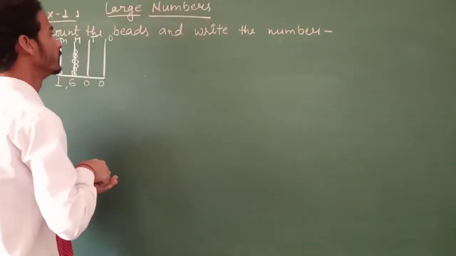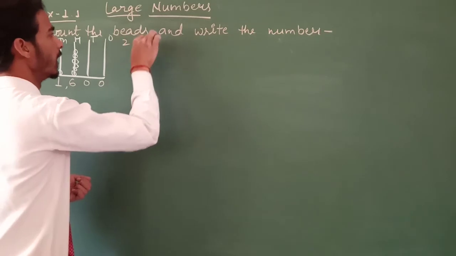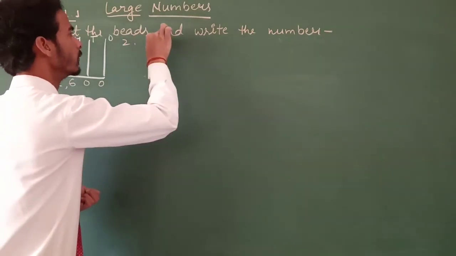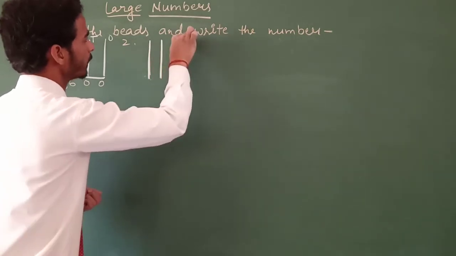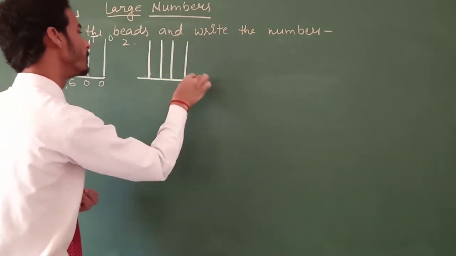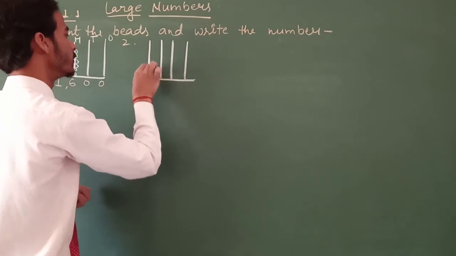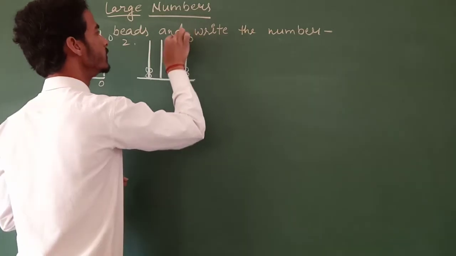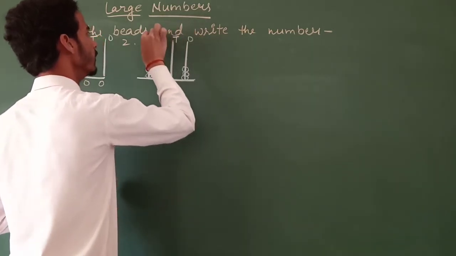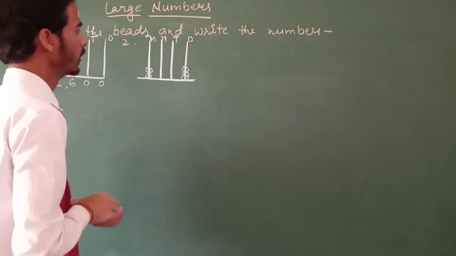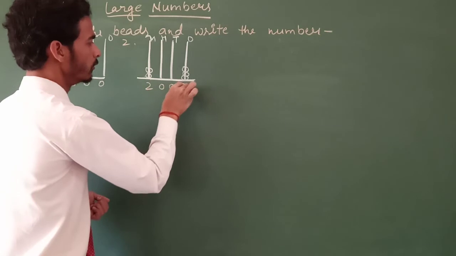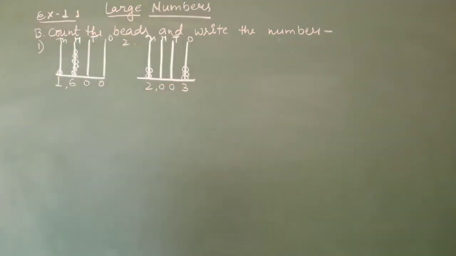Question number 2. There is an abacus, and there are 2 beads in thousands, and in ones there are 3 beads. Ones, tens, hundred, thousand. So the number will be 2003.